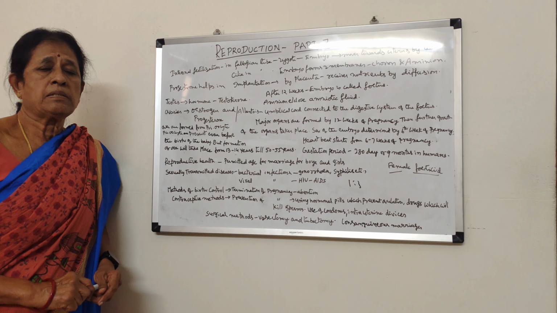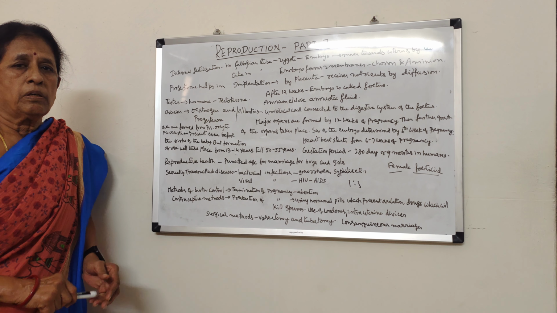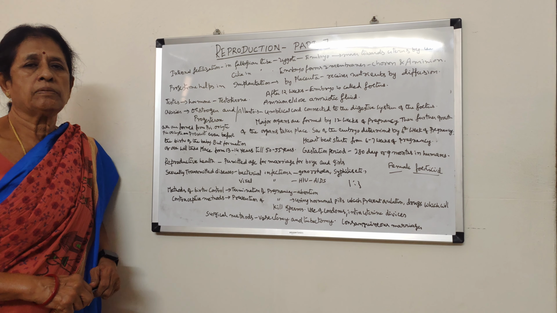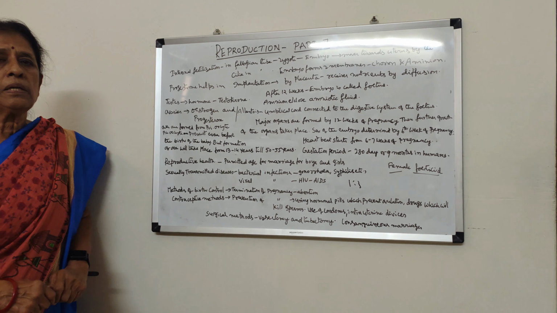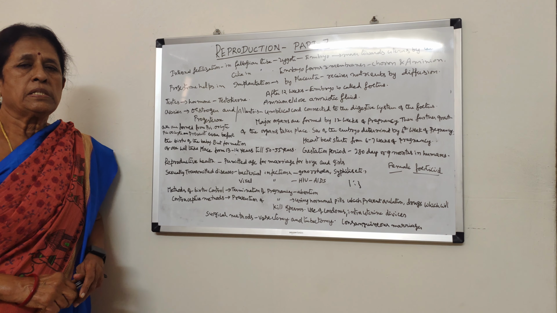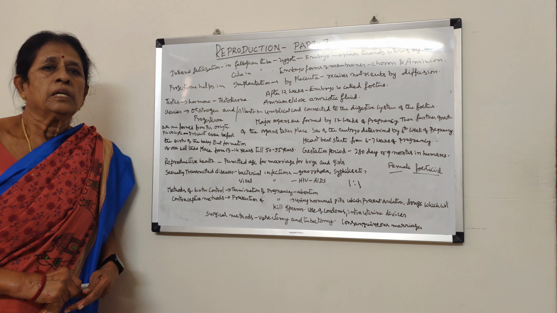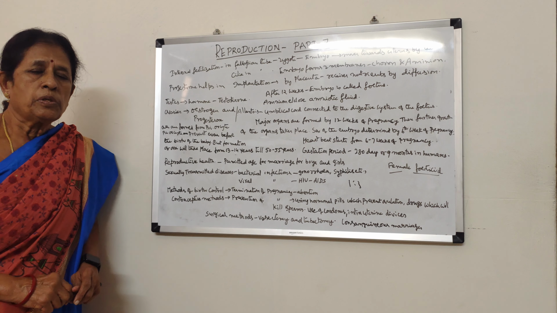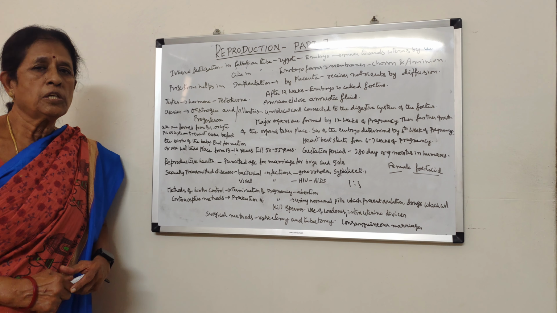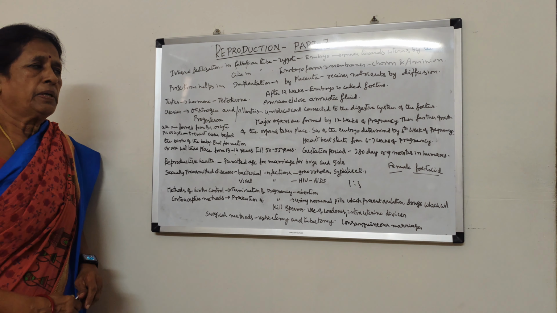And what are the glands associated with the male reproductive system? Two Cowper's glands, two seminal vesicles, and one prostate gland. These glands secrete a substance which is called semen. So semen is the substance which helps in providing nutrients to the sperms, and it also provides a medium for the sperm to swim. So these are all the things which are associated with the male reproductive system.